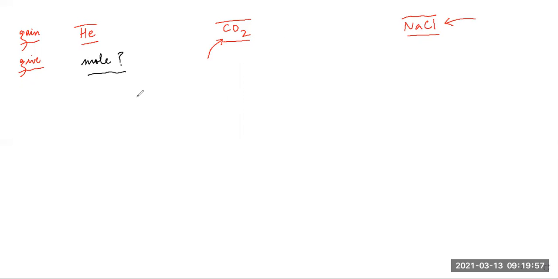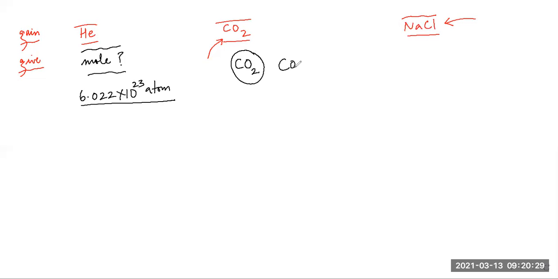All right, students, if you want to see, 1 mole of helium would weigh how much? We know that 1 mole of helium would contain 6.022 into 10 raised to power 23 atoms. And in this case, the basic molecule which makes carbon dioxide is CO2. So one molecule of CO2, then another molecule of CO2, then another molecule of CO2.